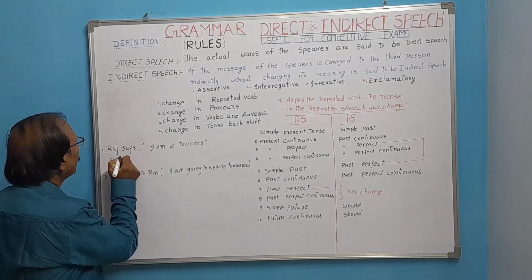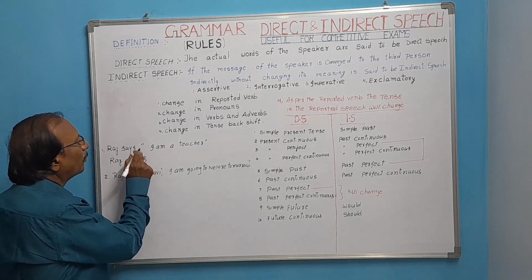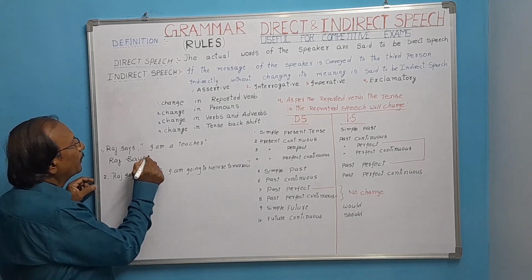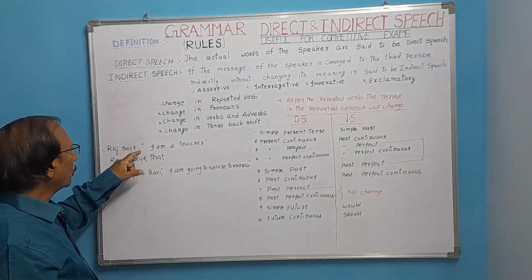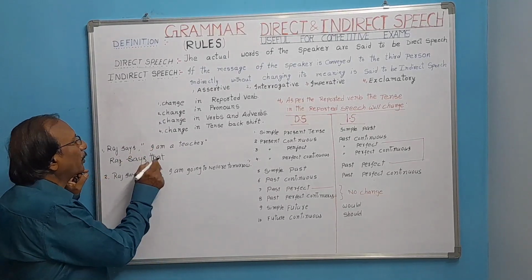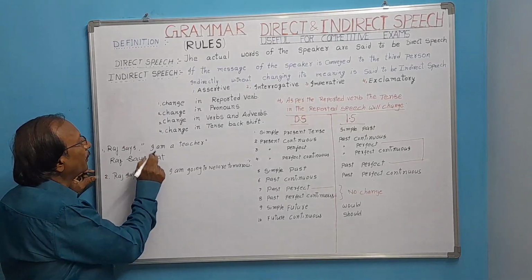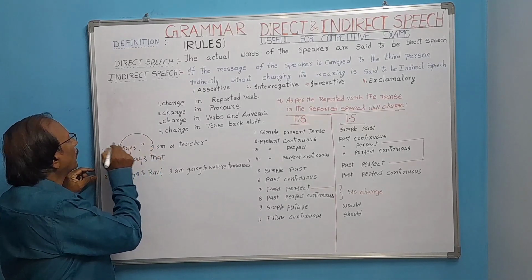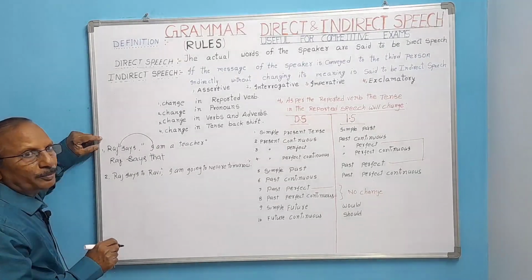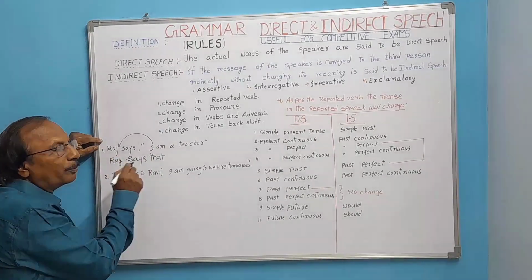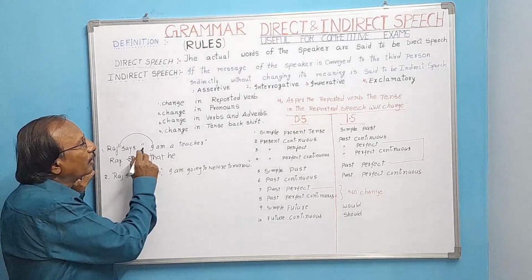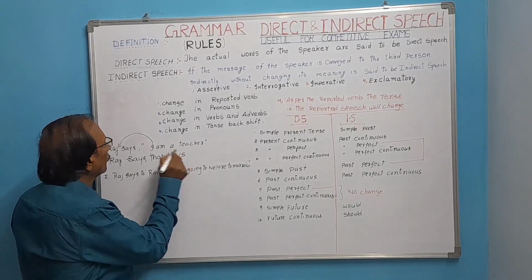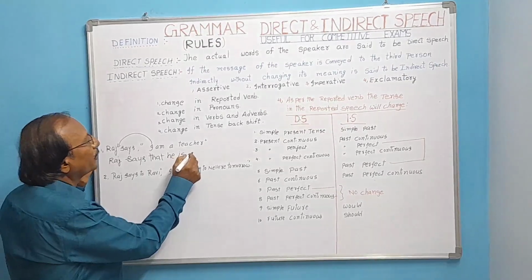Raj says, to remove the comma and inverted quotations, we have to add that conjunction. Raj says that I refers to Raj. Here Raj is subject. So, what will be the appropriate pronoun? He. And here it is in present tense, he is. Raj says that he is a teacher.